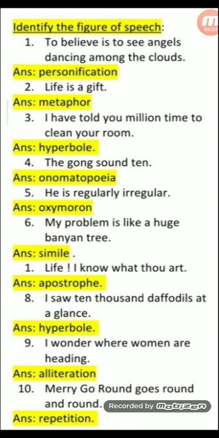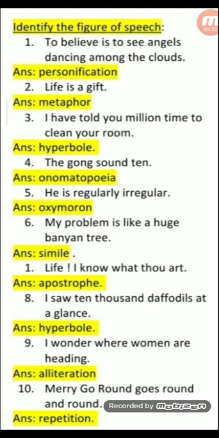And how do you know it's 10,000? It may be more or less. So it is hyperbole. I wonder where the women are heading. Alliteration. W is repeated for creating a musical sound. Merry-go-round goes round and round. It's repetition. So children, I hope you have understood this figure of speech.